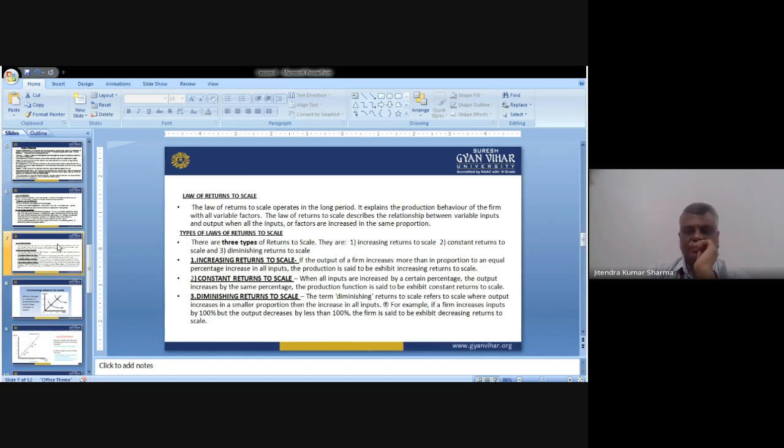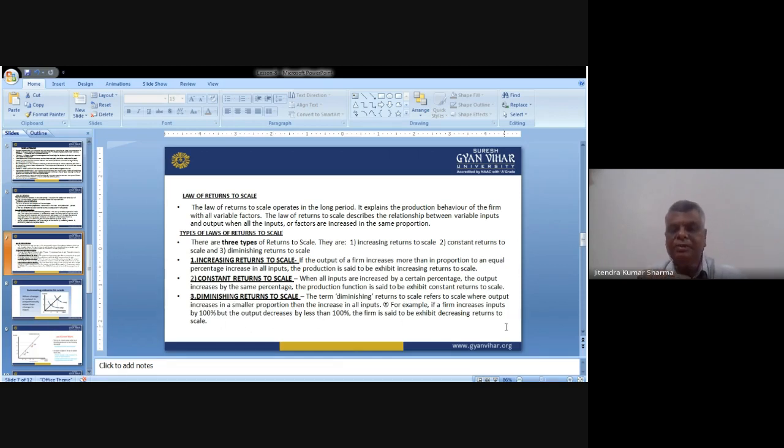Then the third one, diminishing return to scale. This is also a very important situation. You are applying or increasing inputs by 100, and you are not getting an output of 100, you are getting 80. It means you are applying 100 rupees or 100 units, and you are getting a return of 80. If you apply 150, you get 70, or like that. There is a continuous decrement in the output. So this is treated as diminishing return to scale.